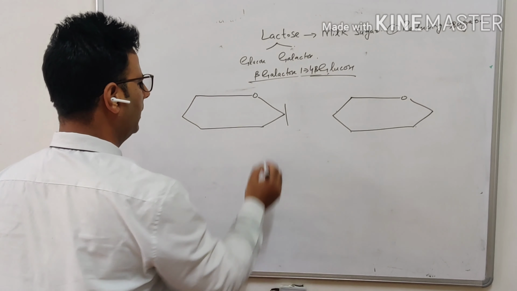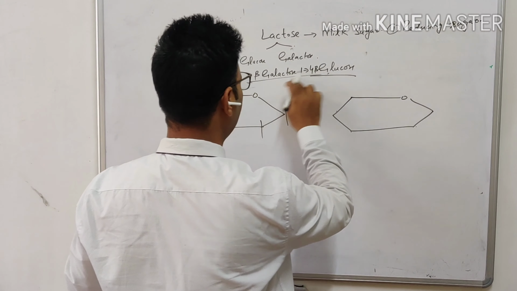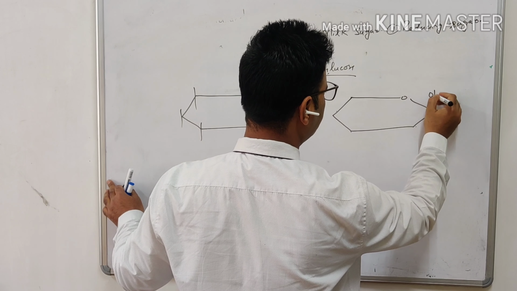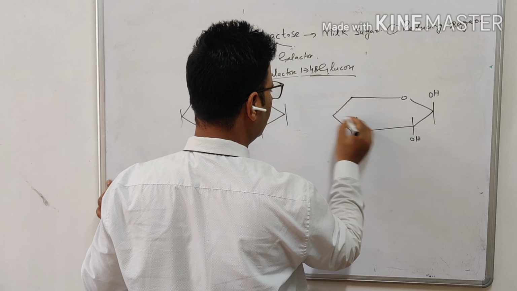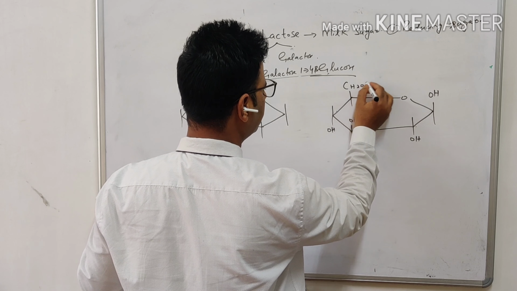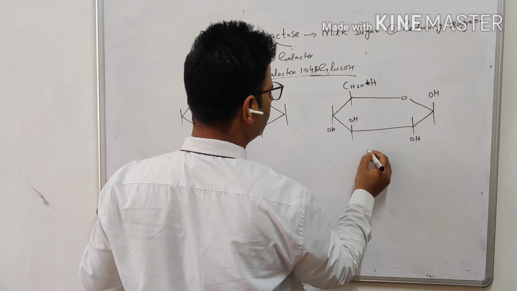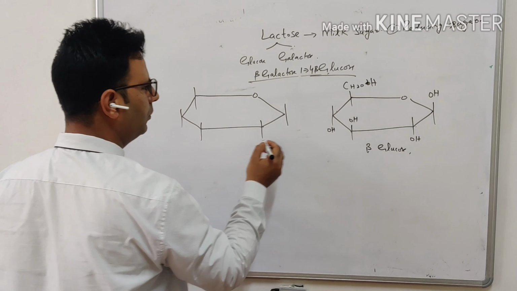Both the glucose as well as the galactose are in beta form, so the OH is here. This is glucose, OH here, OH here, OH here, and this is CH2OH. This is beta glucose. I will go here.